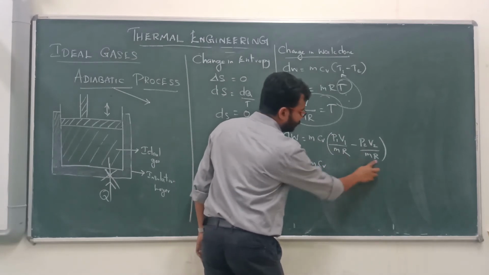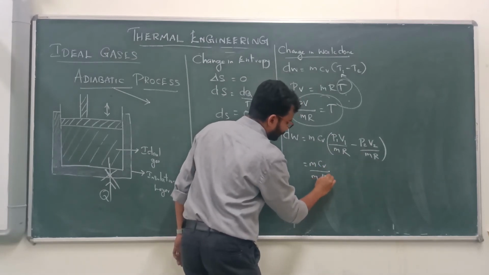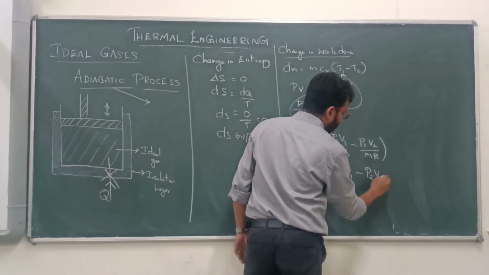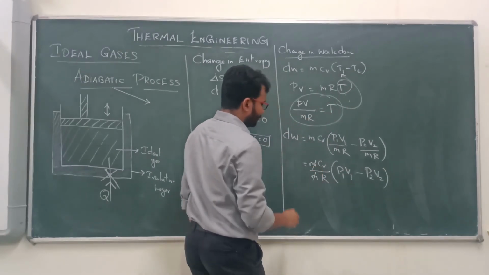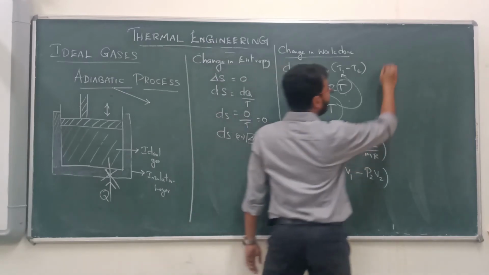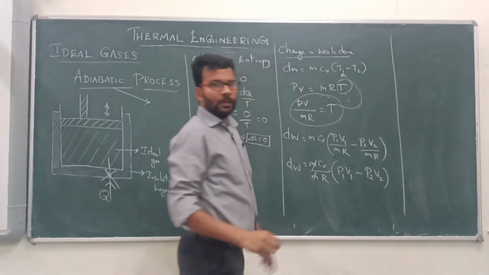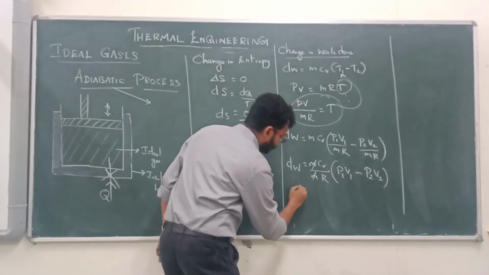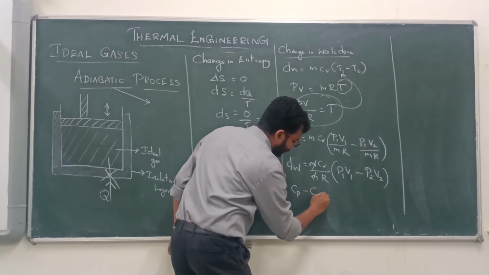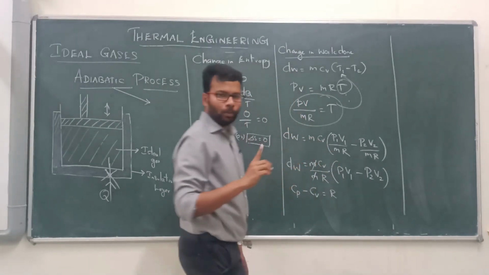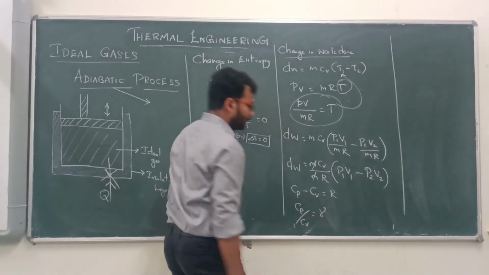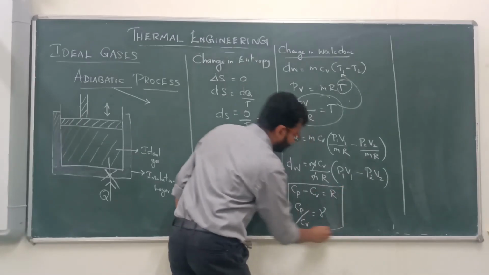So mCv, these two are common, so take the mass outside. We will get P1 V1 minus P2 V2. M and M will get cancelled. Finally we get Cv divided by R. Now we are going to introduce two things. We know that the change in specific heat capacity, Cp minus Cv, is equal to R. This is one relation, and Cp divided by Cv is equal to gamma. Don't forget these two terms.